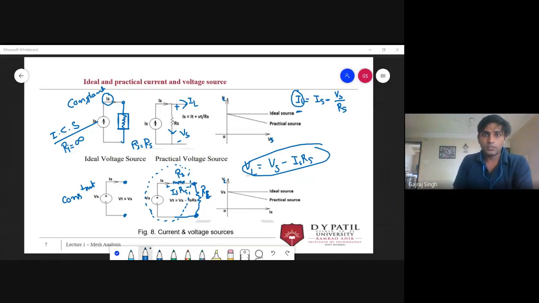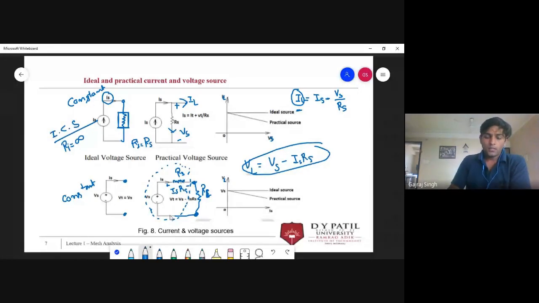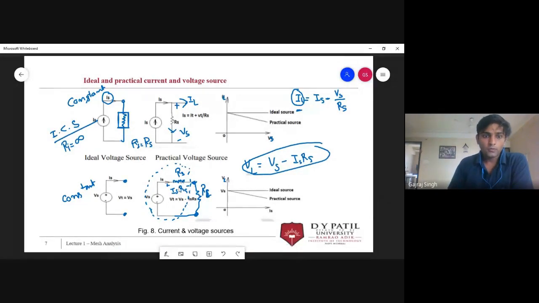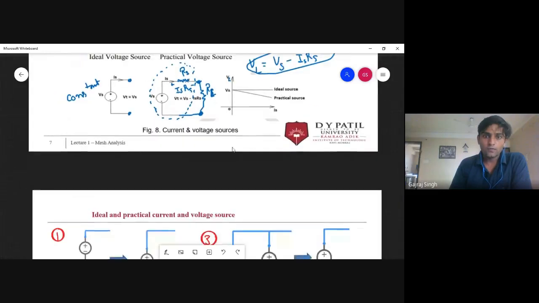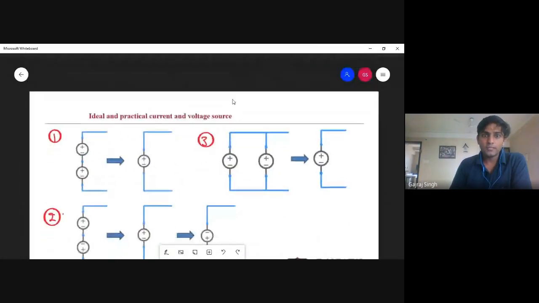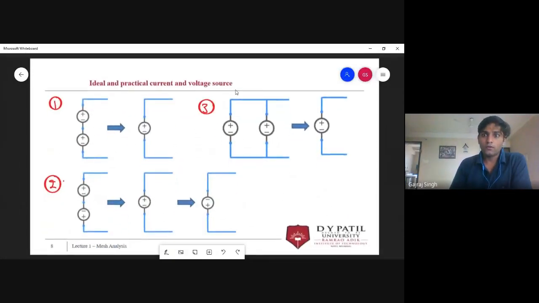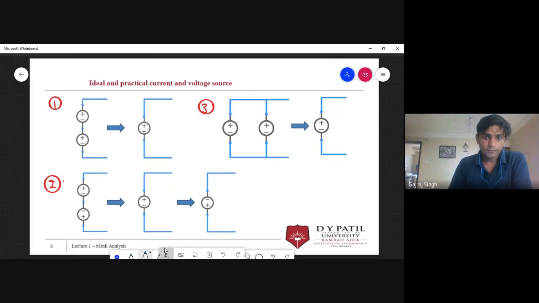Okay, so now our next point. We had discussed ideal voltage source and ideal current source, and practical voltage source and practical current source. Now I will take some cases with the voltage source as well as the current source, and these are very important and I find these very useful while working. So now let's discuss the first case.